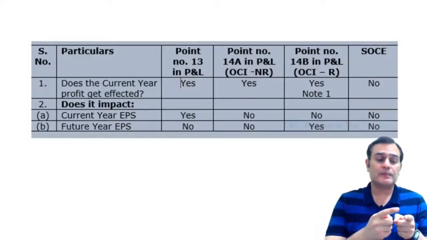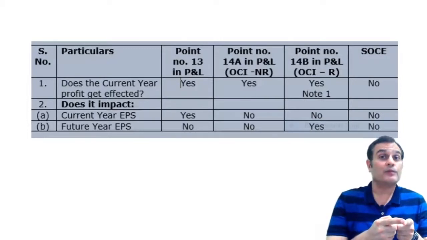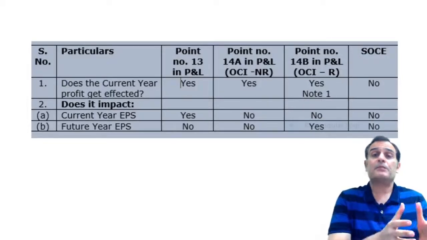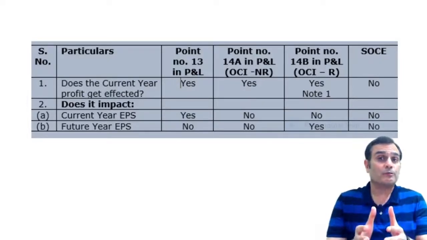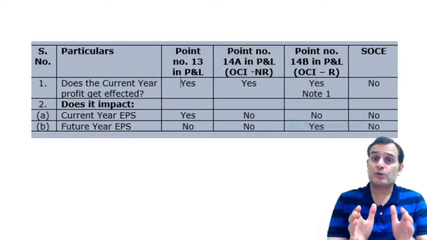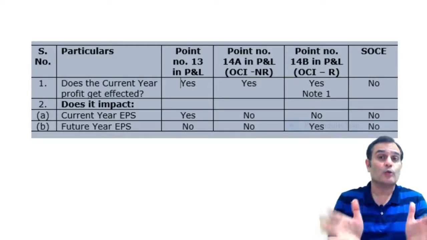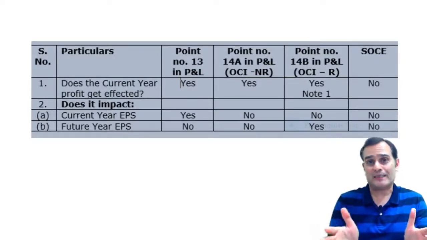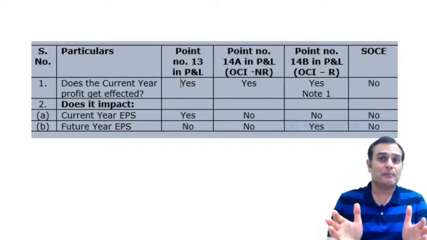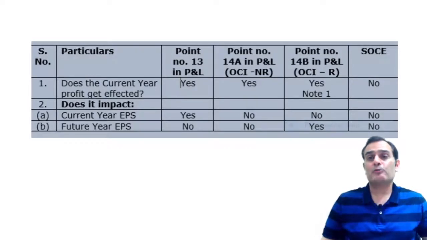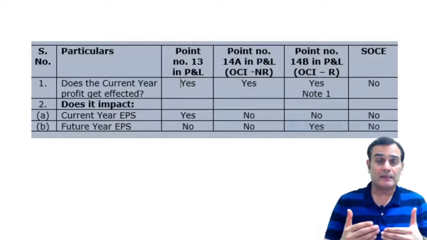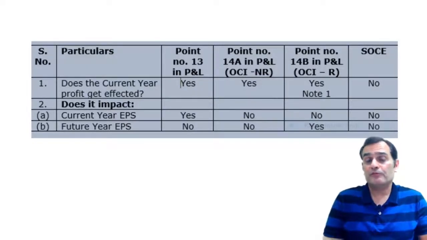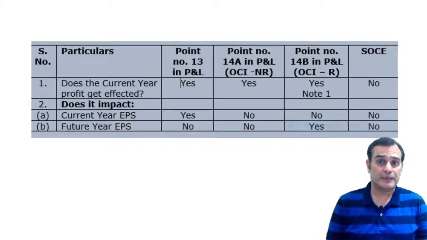If you take something to the point number 13, I'm looking at the EPS impact. The EPS of the current year is affected, not for the future year. When you take it to the point number 14A, EPS is totally insulated. It's like a COVID vaccination against the EPS, and it doesn't get impacted at all. When you take it to point number 14B, the EPS of this year, current year, is unaffected, but it impacts the EPS of the next year, maybe in the future year, when a derecognition takes place.